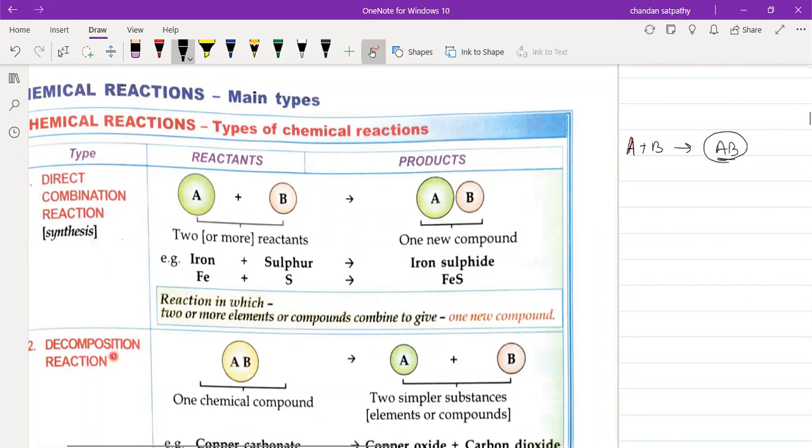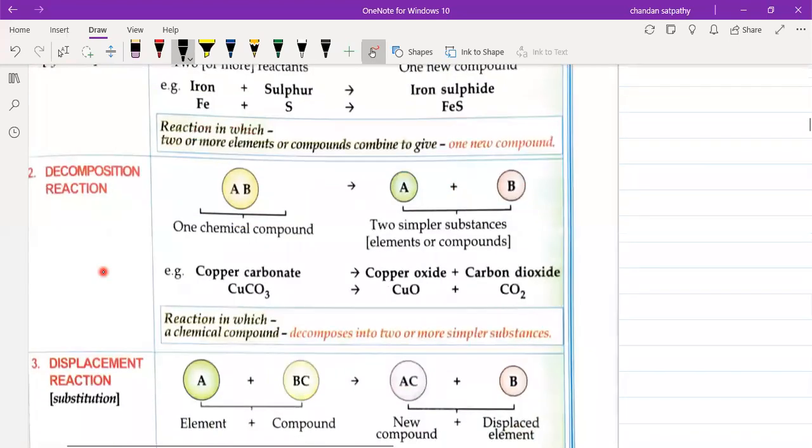The second type of reaction is the decomposition reaction. What is a decomposition reaction? Let us see the definition first. A reaction in which a chemical compound decomposes into two or more simpler substances. That means there will be one single substance, and after the reaction, this substance will break into two or more substances. Then this type of reaction is called a decomposition reaction.